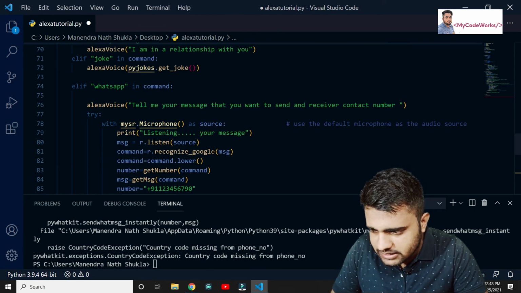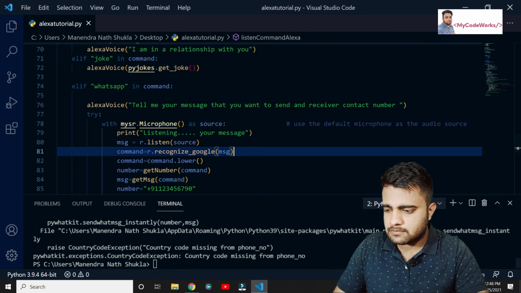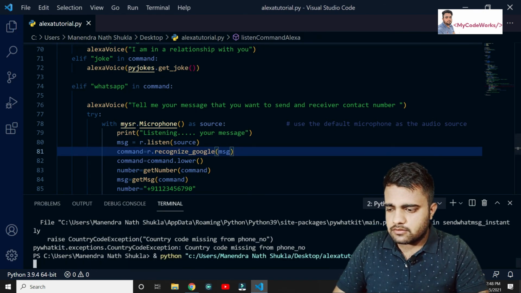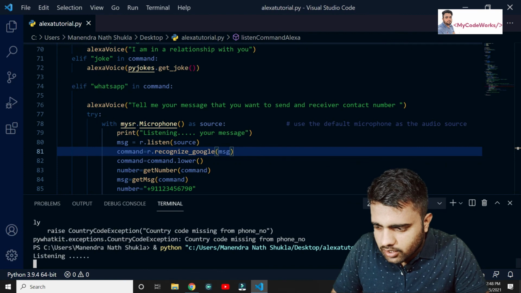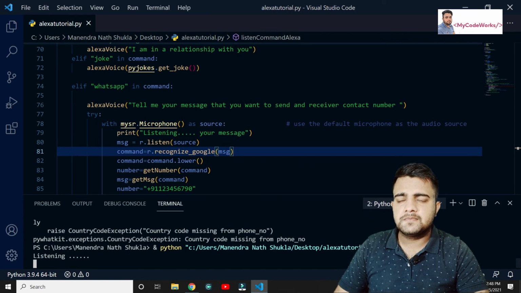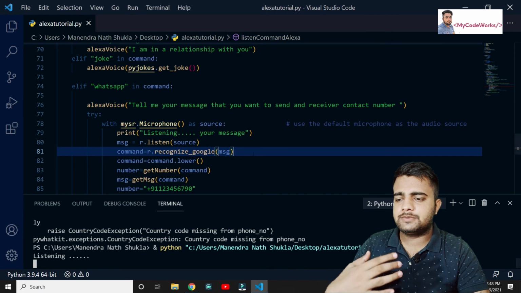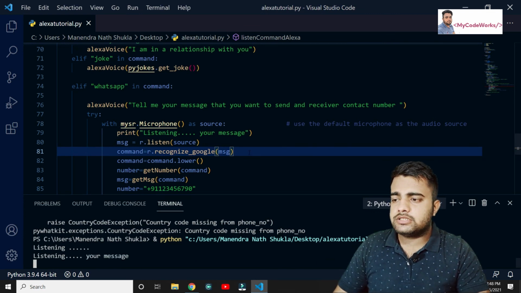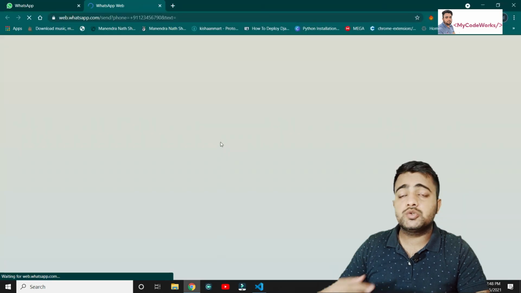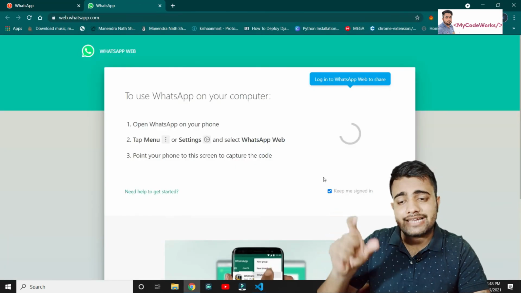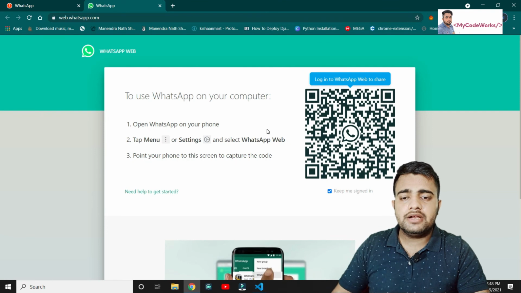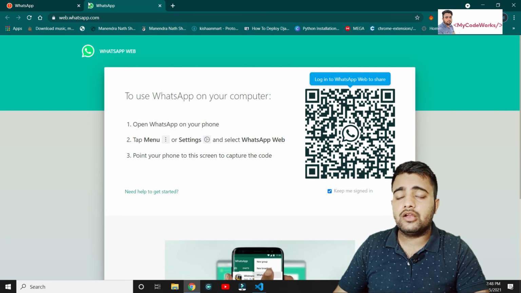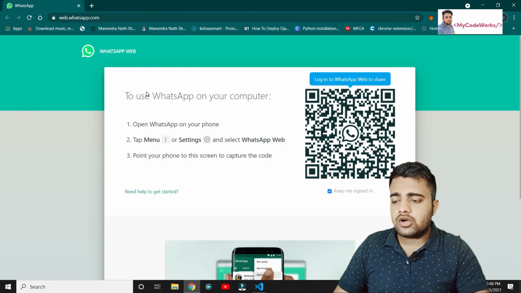Alexa, send WhatsApp message. Tell me your message that you want to send and receiver contact number. Hey bro, how are you? As you can see here, it's already specified, as I haven't logged in to my WhatsApp Web here. If I already log in, then it is going to send the message to the particular person instantly. So now we can automate it, and we don't have to wait, we can automate it using Alexa.